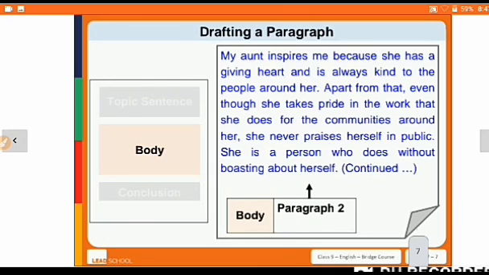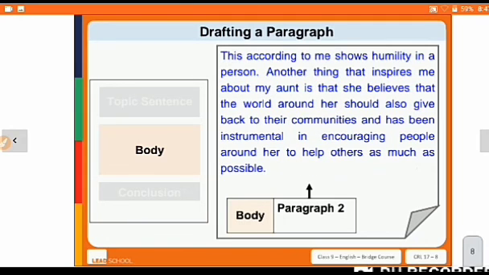Next paragraph. My aunt inspires me because she has a giving heart and is always kind to the people around her. Apart from that, even though she takes pride in the work that she does for the communities around her, she never praises herself in public. She is a person who does without boasting about herself.